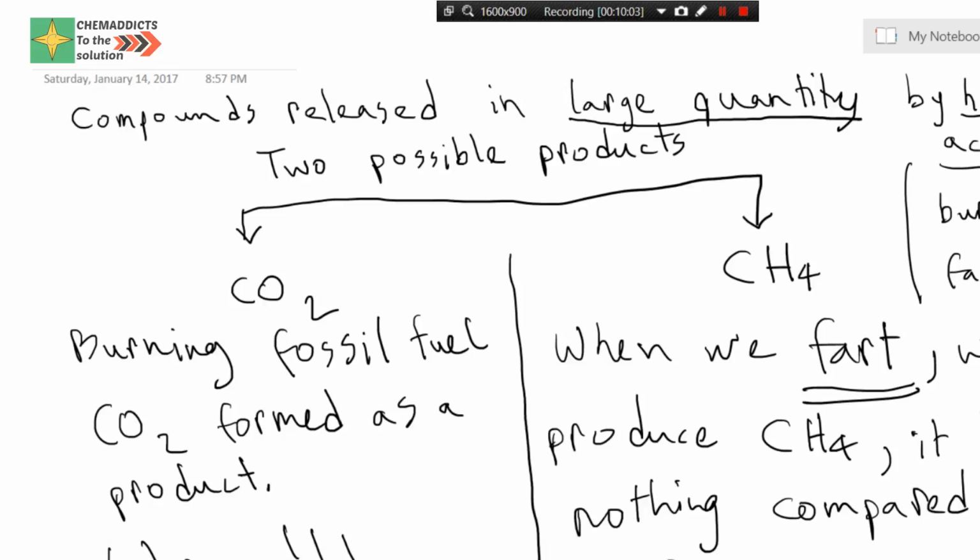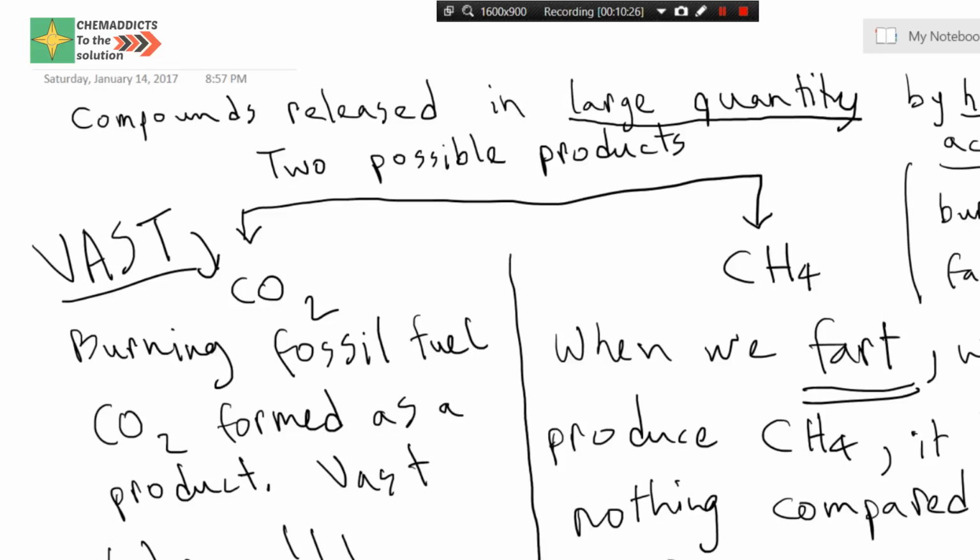Since carbon dioxide is produced in a vast amount, let me write it bigger, vast, vast amount, this carbon dioxide has a large impact on global warming.